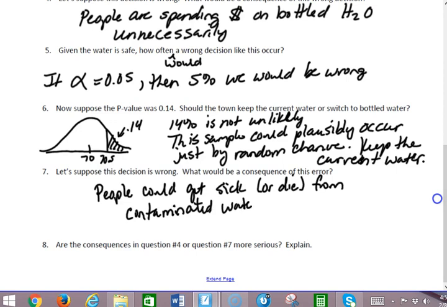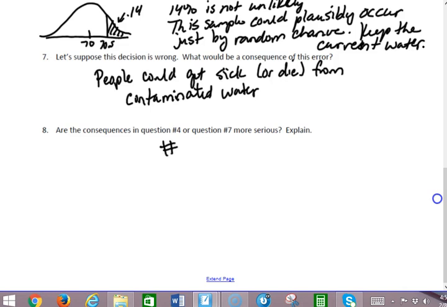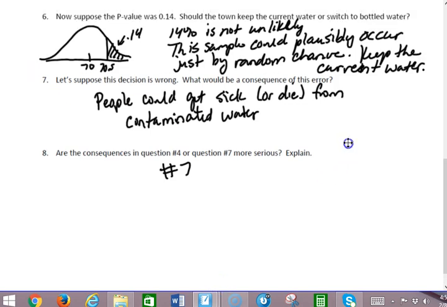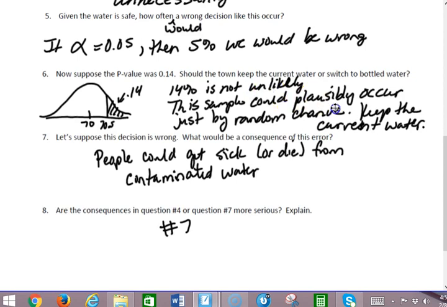And so notice that we have two areas where we could be wrong, and in this case, one's clearly worse than the other. The consequences in question number 7 are clearly much worse than this situation. So in the next video, we're going to talk about these two errors that we're investigating, called type 1 and type 2 errors, and we have to think about when one is worse than the other.